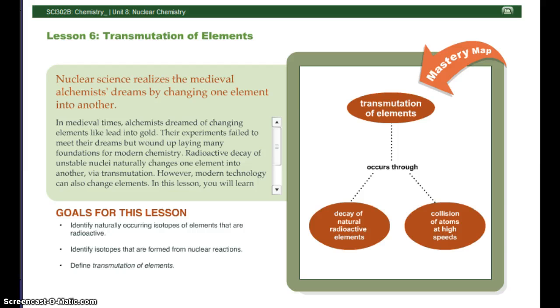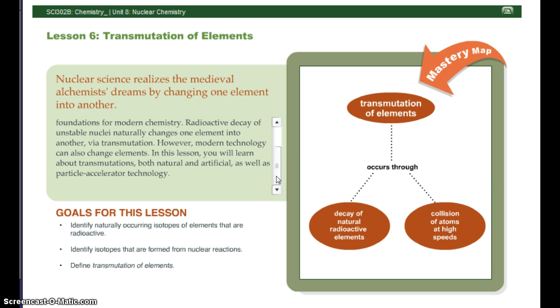Nuclear science realizes the medieval alchemist's dream of changing one element into another. In medieval times, alchemists dreamed of changing elements like lead into gold. Their experiments failed to meet their dreams but wound up laying many foundations for modern chemistry. Radioactive decay of unstable nuclei naturally changes one element into another via transmutation. However, modern technology can also change elements. In this lesson, you will learn about transmutation, both natural and artificial, as well as particle accelerator technology.